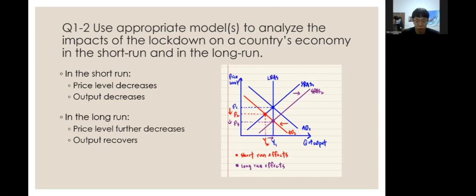The output also decreases from Y2 to Y1. But in the long run, the short-run aggregate supply curve also shifts to the right, therefore causing the price level to further decrease. But the output has recovered back to normal.